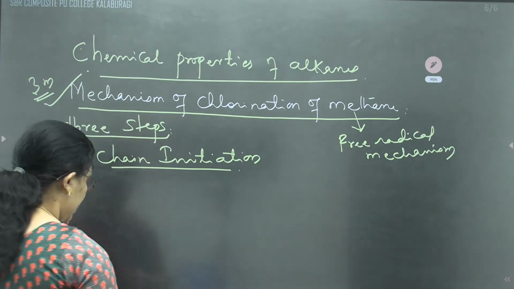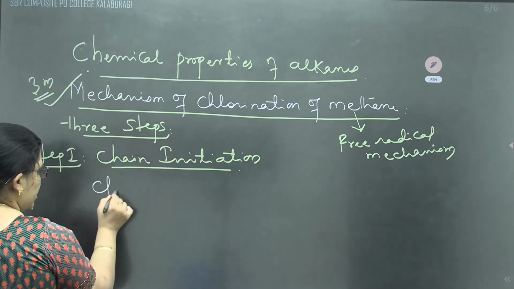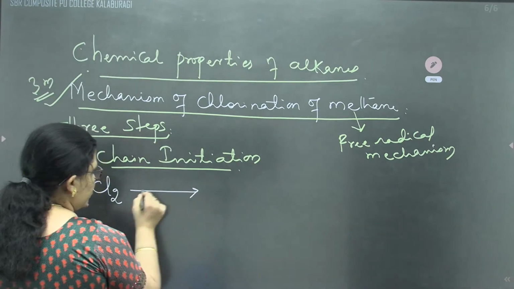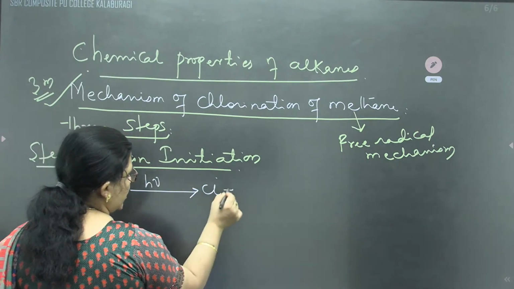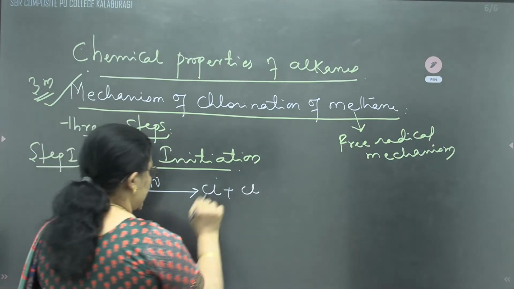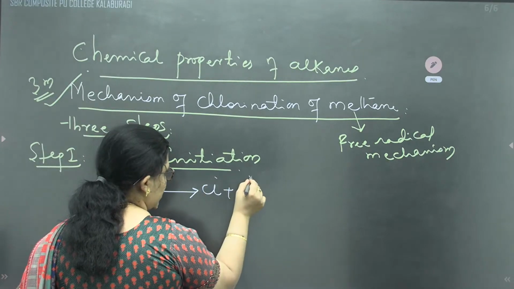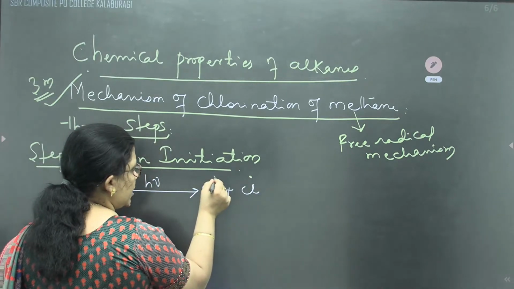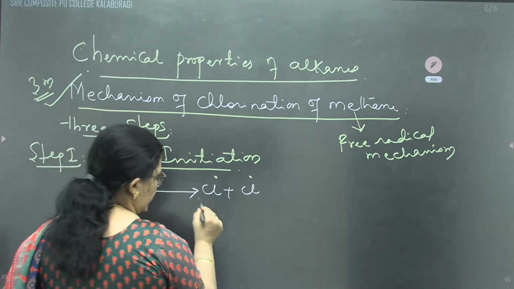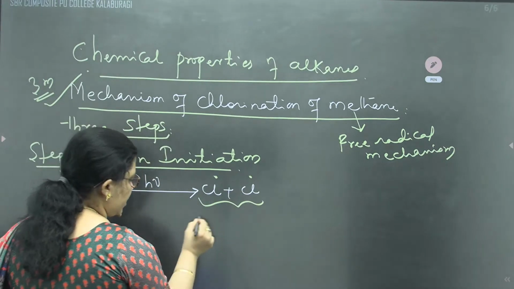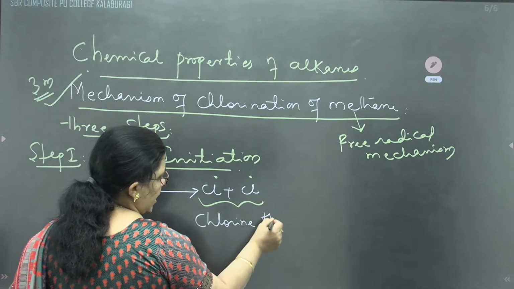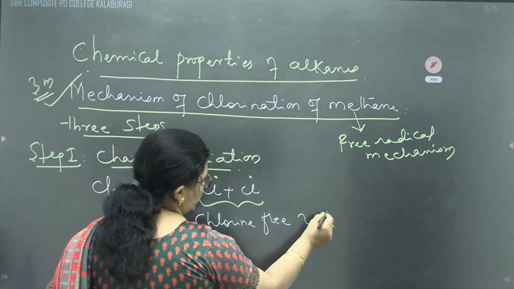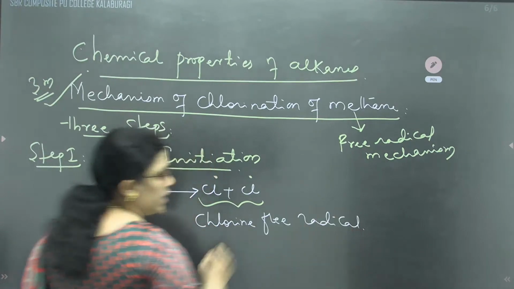Then what happens in chain initiation? A chlorine molecule in presence of diffuse sunlight will produce chlorine free radicals. Chlorine free radical and chlorine free radical.